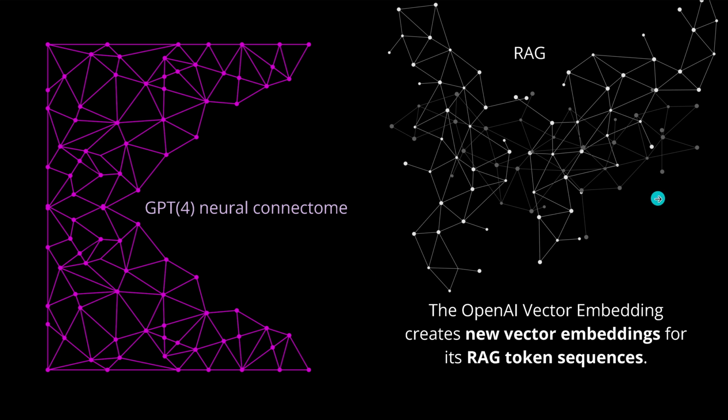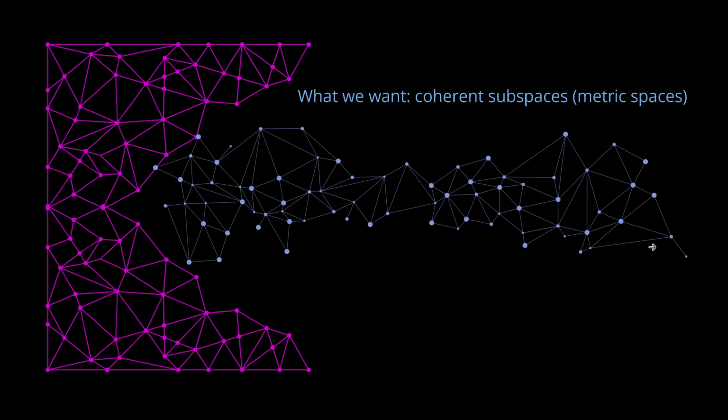And if it happens that you have new text, new vocabulary, new terms, new complicated formulations that are not in the fine-tuned datasets, you have no semantic context. The machine does not know how to translate one to the other. Because what we want is to have coherent mathematical subspaces, where we have a metric defined.